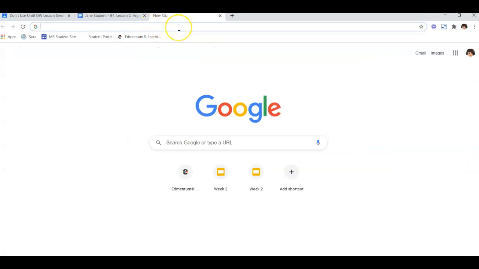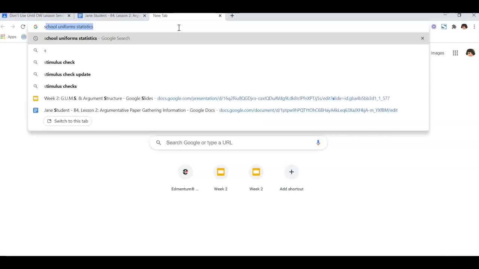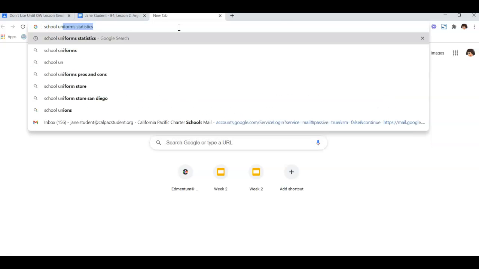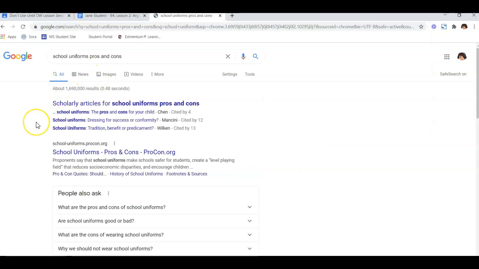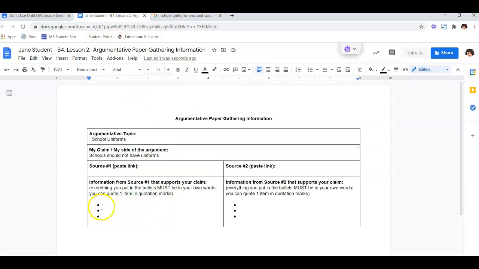So we can just simply open a Google tab and we can start typing in our topic. Oh, statistics sounds really good. Pros and cons sounds really good. We could hit on either of those. As you start gathering information, it may be, I can't find enough information to support my claim that we shouldn't have school uniforms. Remember, it's not about your opinion. So I might need to switch this over to schools should have uniforms if I feel like I can write the better argumentative paper for it.